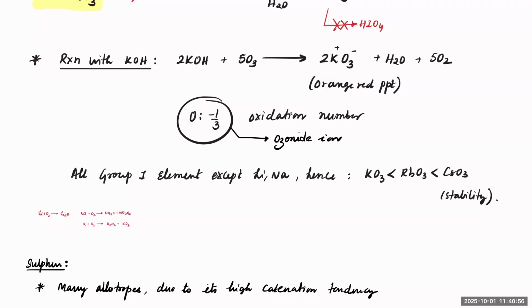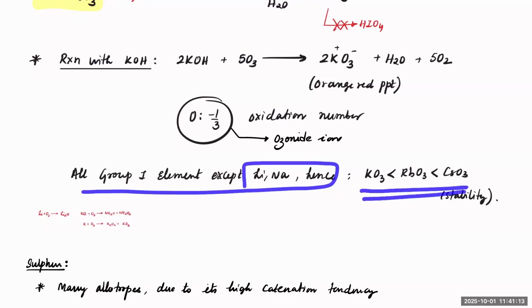Ozone could be in either liquid or gas form, but the confirmation is that it will give an orange red precipitate with KOH. And all group 1 elements except lithium and sodium will form these ozonides.